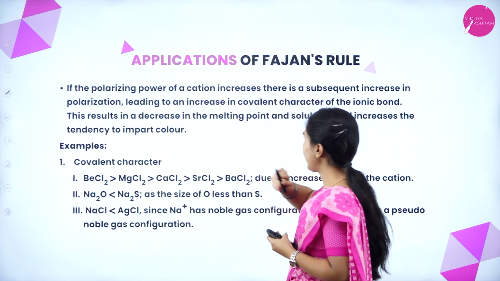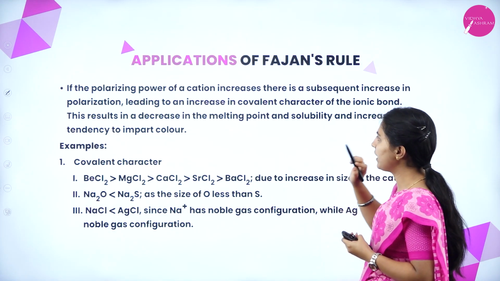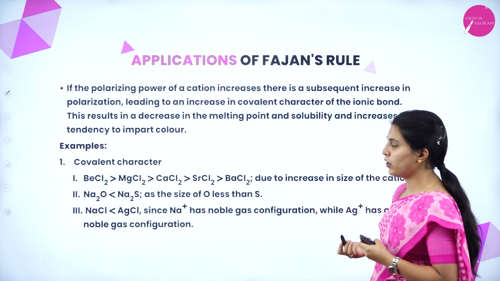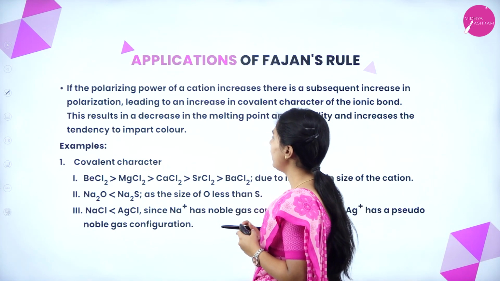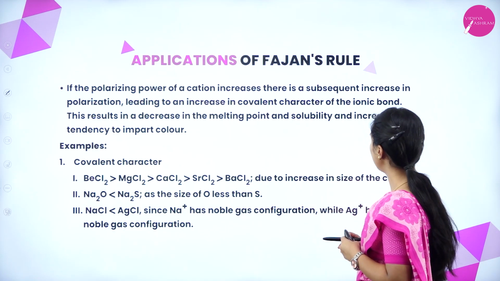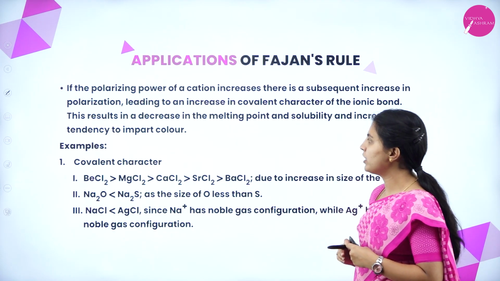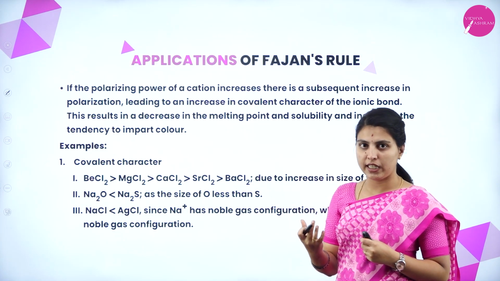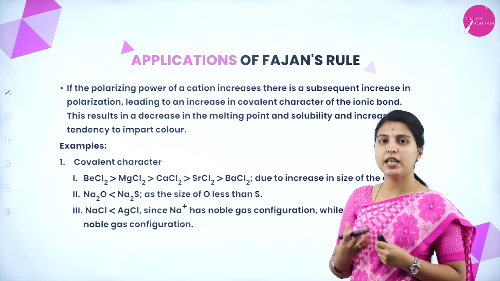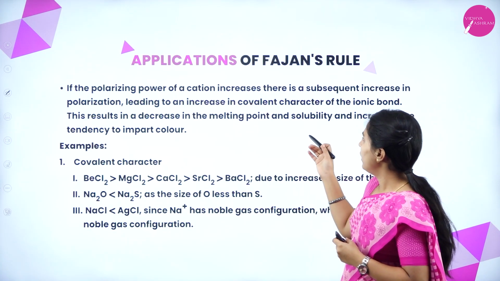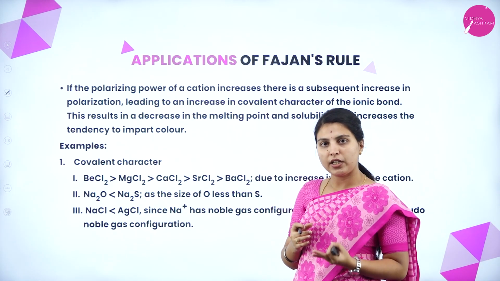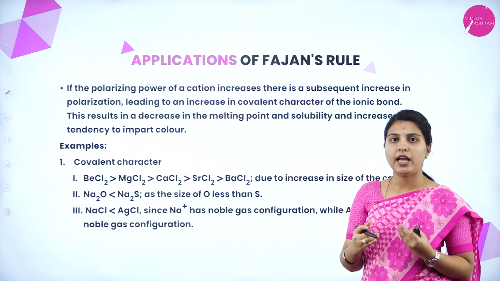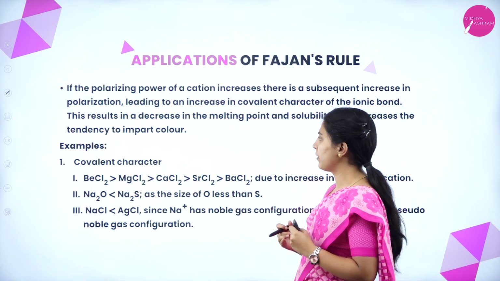If the polarizing power of a cation increases, there is a subsequent increase in the polarization, leading to an increase in covalent character of an ionic bond. This results in a decrease in the melting point and solubility and an increase in the tendency to impart color. Whenever the polarizing power of a cation increases, automatically it increases the polarization and the covalent character of an ionic bond also. So it results in a decrease of melting point as well as an increase in the tendency to impart color.